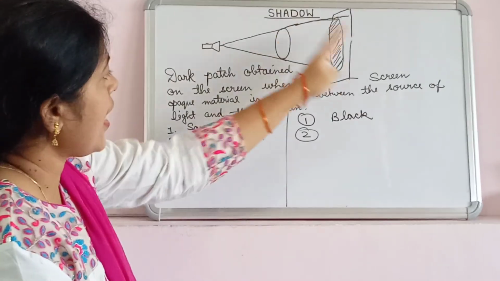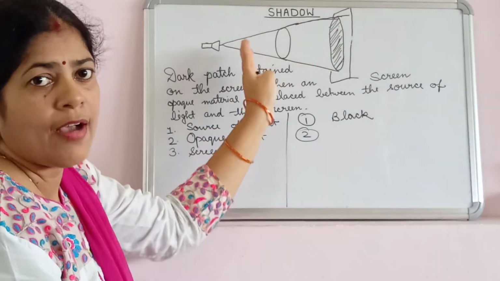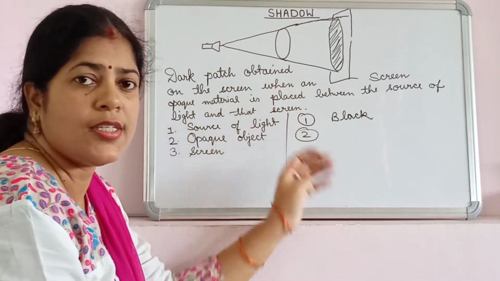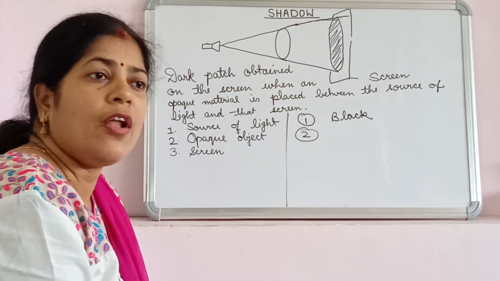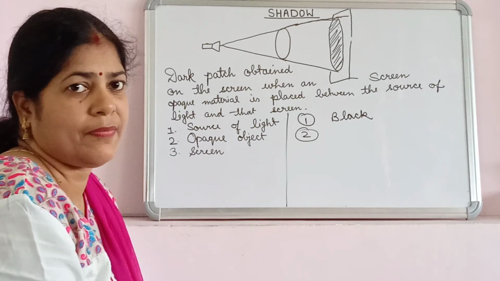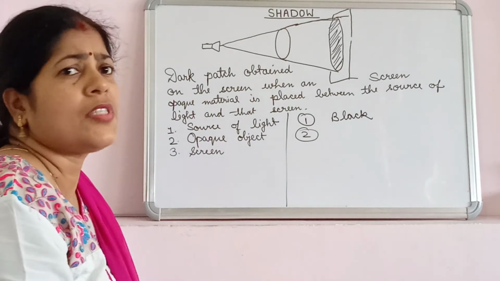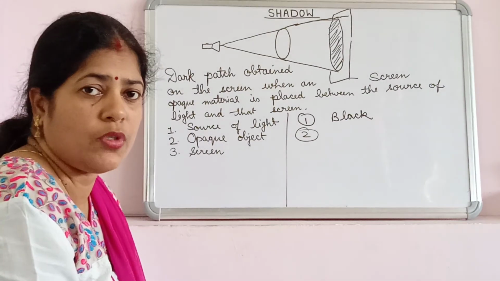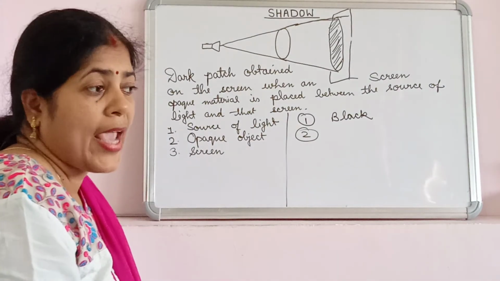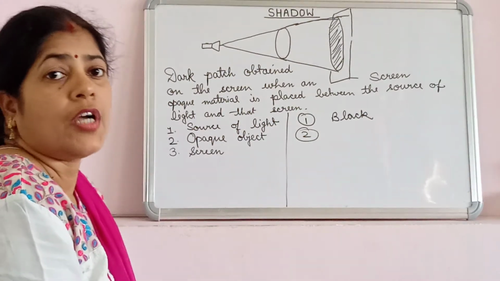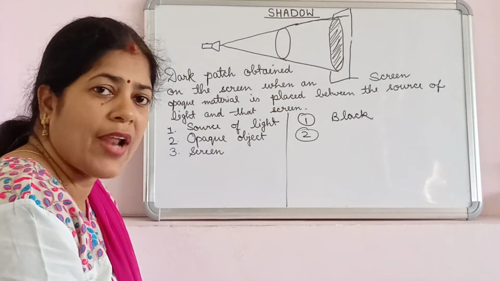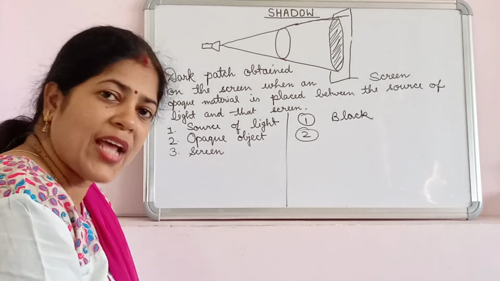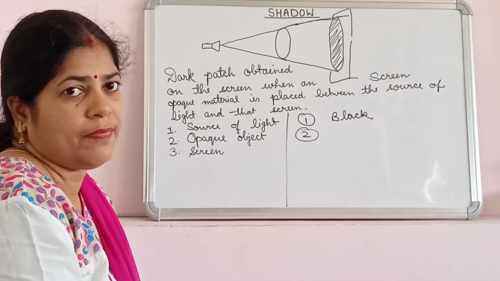If we change any one of these, we will have a different size of shadow. And third, shadows are always misleading, sometimes, because they don't give clear information about the object. We can make shadows of a dog, a bird, a butterfly by using our hands and fingers.